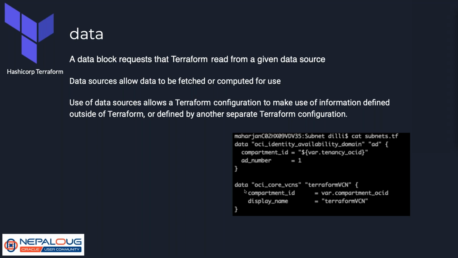In the same way, I'm using a data block for the VCN, data oci_core_vcn, and the name I have given is Terraform VCN. The compartment ID is the compartment that I am getting from the variable value, and the display name of the VCN that I am interested in is Terraform VCN. One of my colleagues who defined the VCN gave it the display name Terraform VCN, and I'm going to use it.